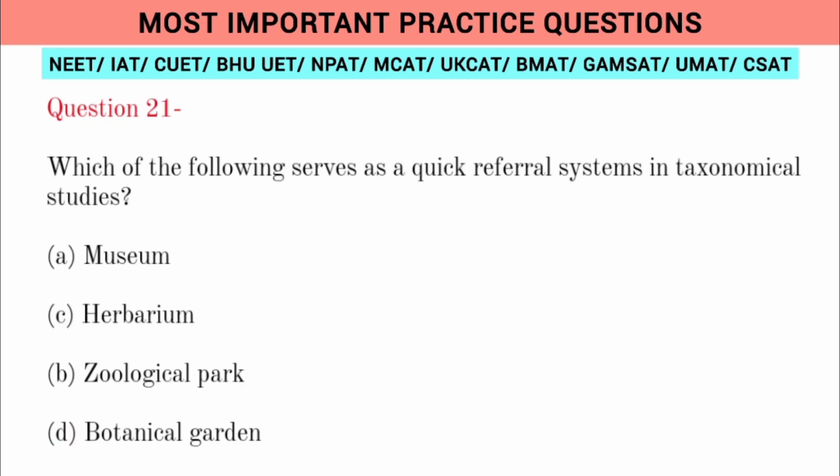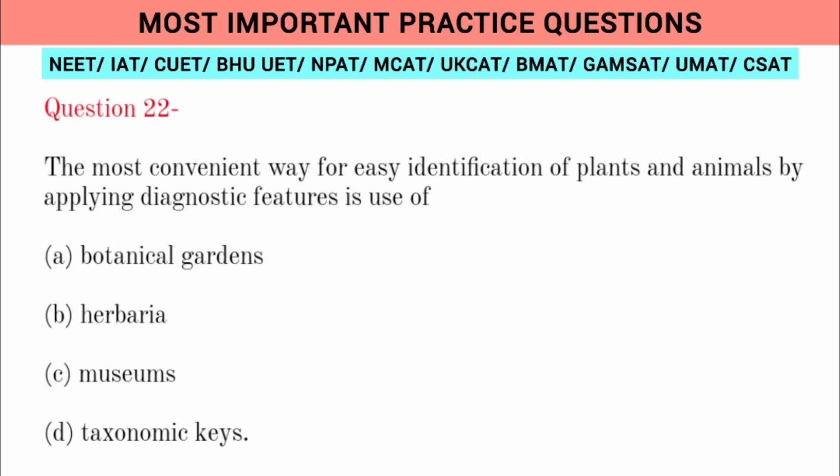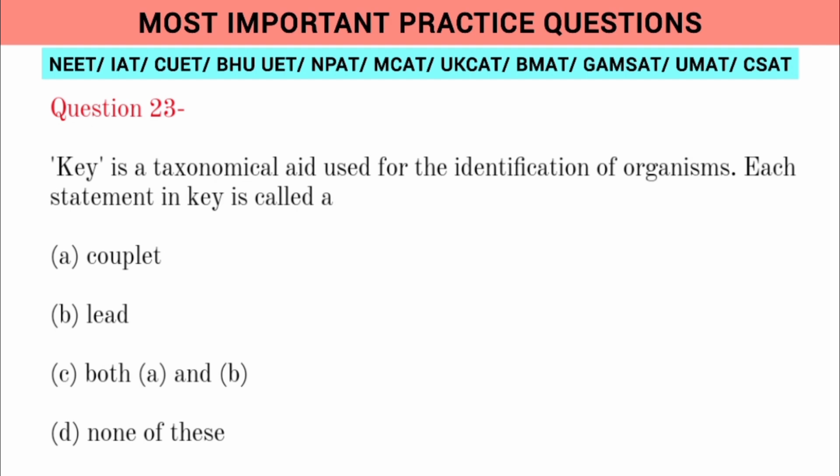Question 21. Which of the following serves as a quick referral system in taxonomical studies? A. Museum, B. Herbarium, C. Zoological park, D. Botanical garden. Question 22. The most convenient way for easy identification of plants and animals by applying diagnostic features is: A. Use of botanical gardens, B. Herbaria. Question 23. Key is a taxonomical aid used for the identification of organisms. Each statement in key is called: A. Couplet, B. Lead, C. Both A and B.